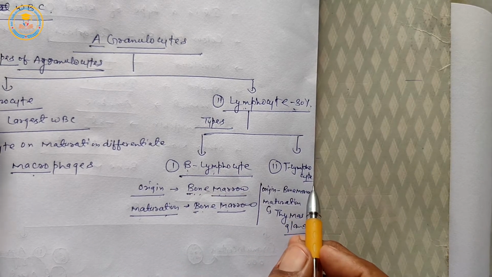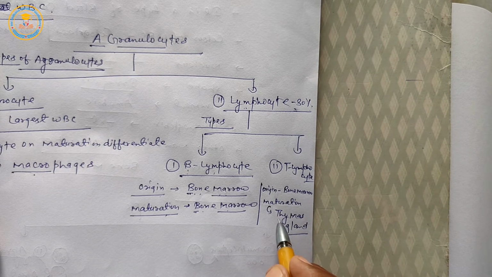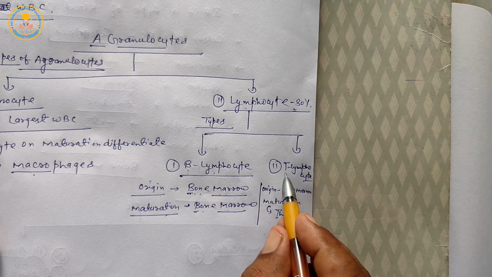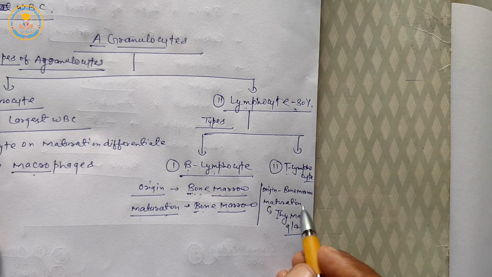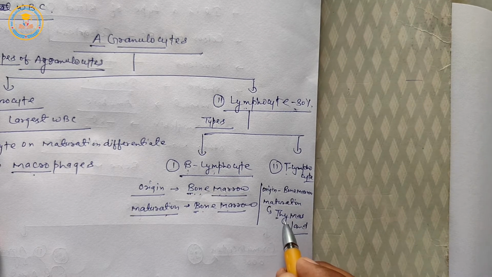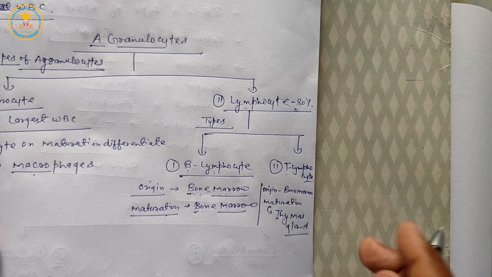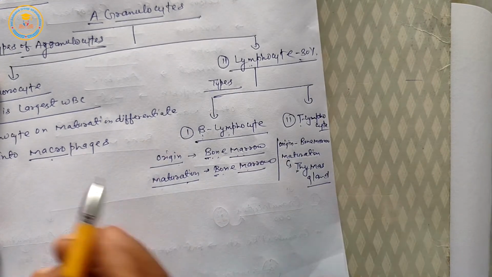But in T lymphocyte, the first letter of thymus is T, so it is called T lymphocyte.